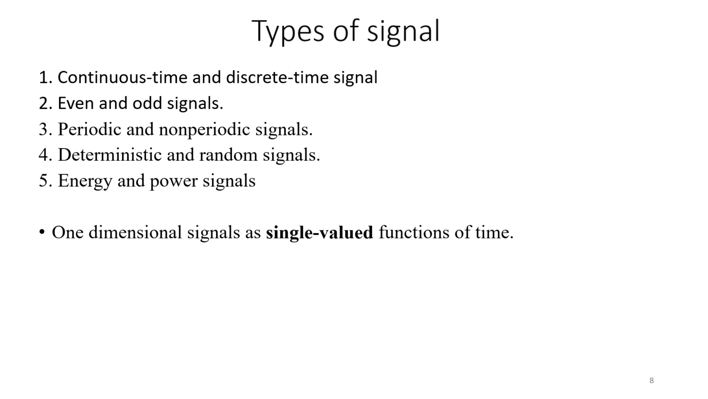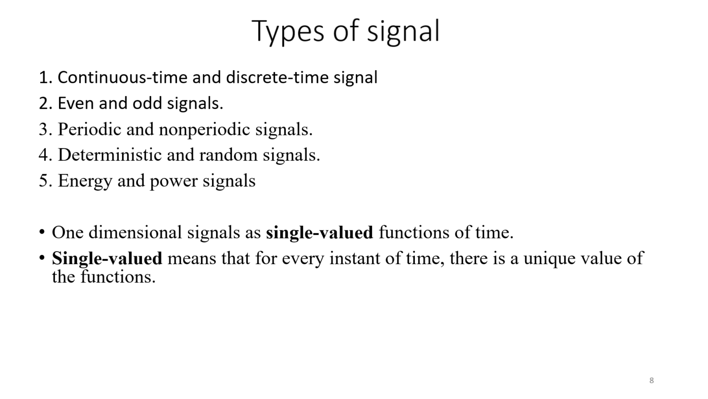Now, all those signals are one-dimensional signals, that is, a single valued function of time. So either its amplitude is varying or, if some AC signals have been considered, then its phase may be varying. So it is a one-dimensional signal, that is, a single valued signal. Single valued signal means that at every instant of time there is a unique value of the function.